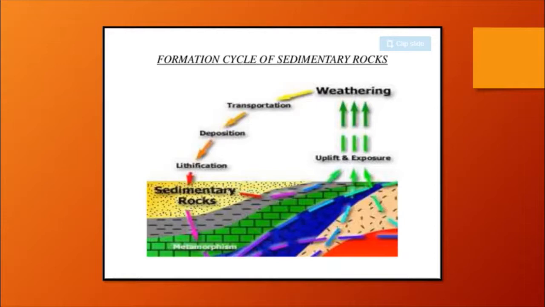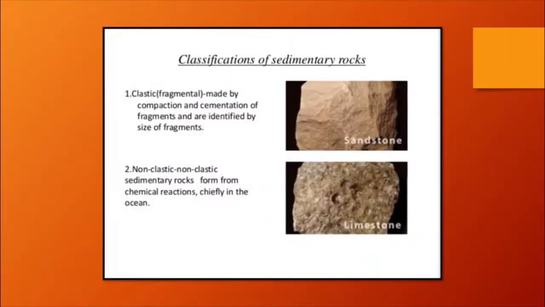It also has various characteristics. They are classified on the basis of formation. Classification of the sedimentary rock: clastic, fragmental, made by compaction and cementation, as I told you, that is called lithification. And non-clastic sedimentary rocks form from chemical reaction, chiefly in the ocean. So the process involved is lithification, meaning turning the loose materials into hard rock.